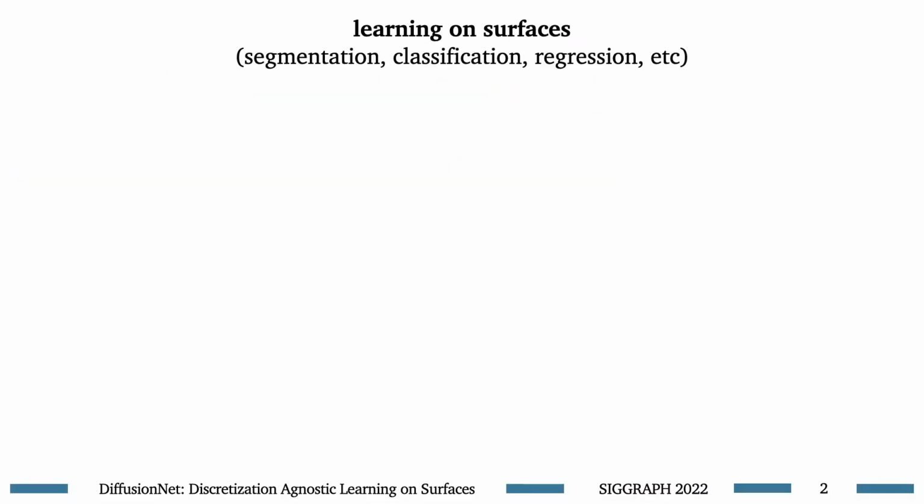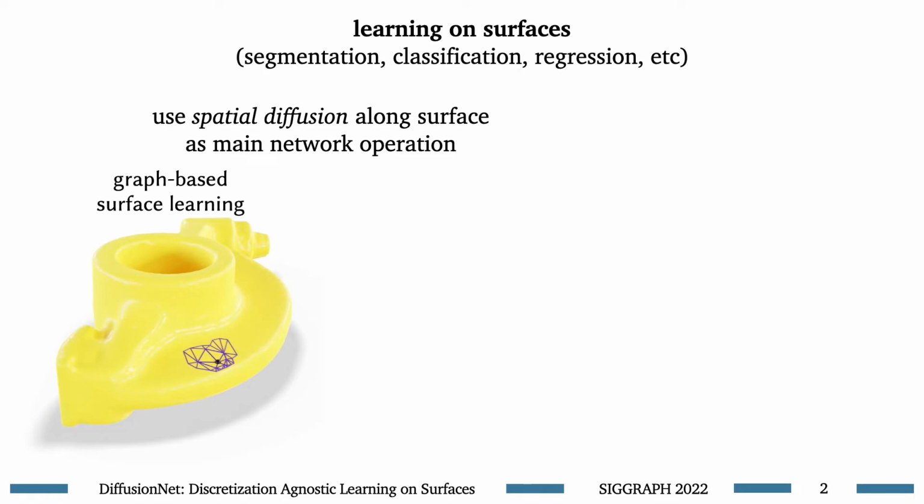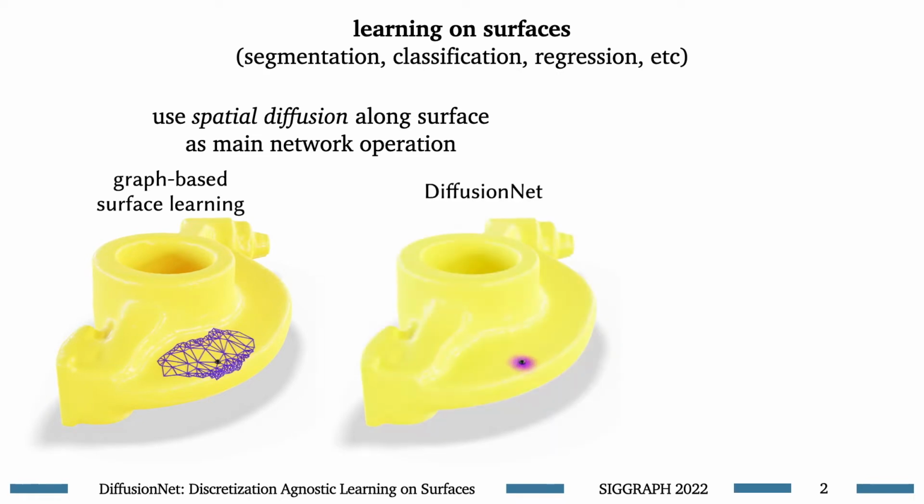To cut straight to the chase, DiffusionNet is about learning functions on surfaces. And as the name suggests, the main idea of DiffusionNet is to use spatial diffusion along the surface as the main network operation. Whereas other past methods usually communicate along some graph of edges or along some neighbors in a point cloud, DiffusionNet instead uses the smooth action of diffusion as the way communication happens inside of the network